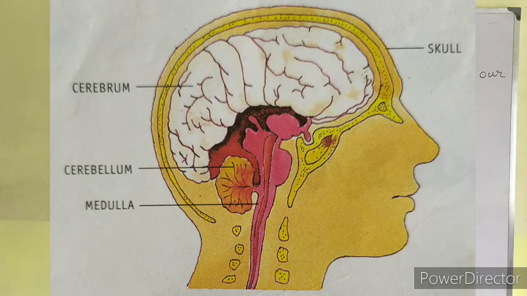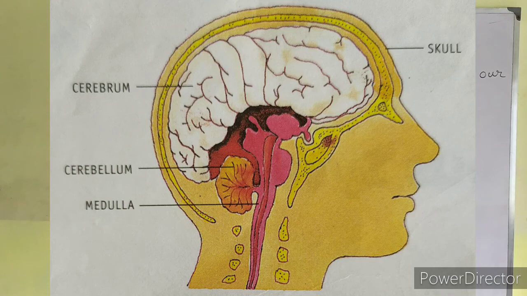One thing I would like to tell you students, the cerebellum controls the voluntary actions. Voluntary actions means which are under our control. But the medulla controls involuntary actions which are not under our control, like the movements of the lungs and the heart. The medulla is active even when we sleep.